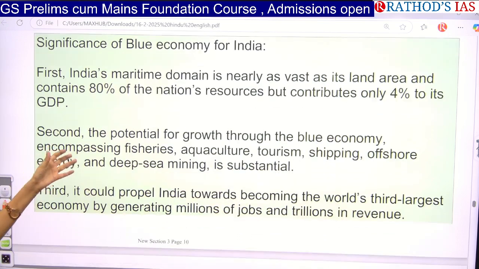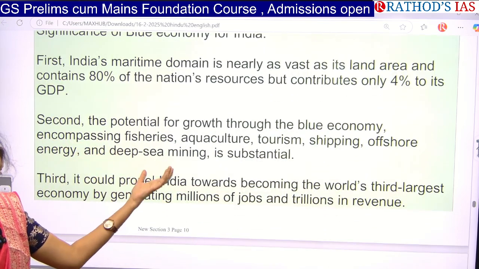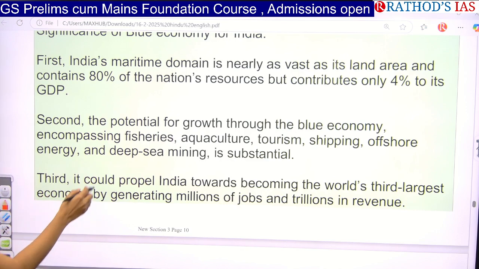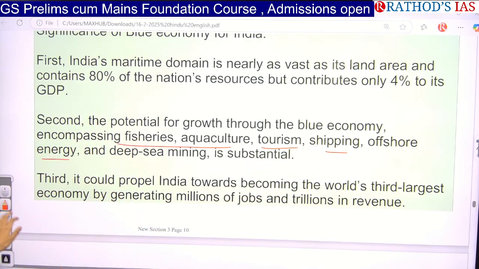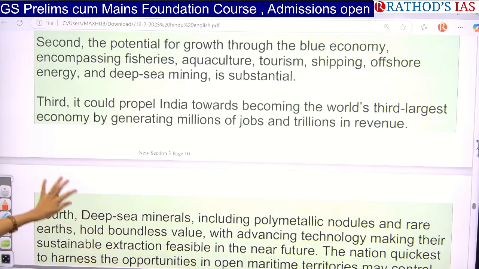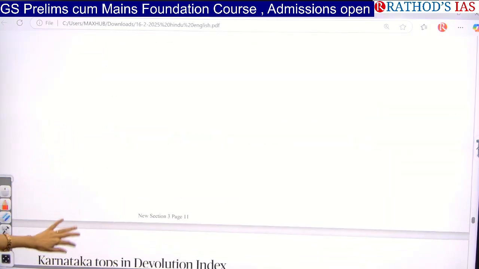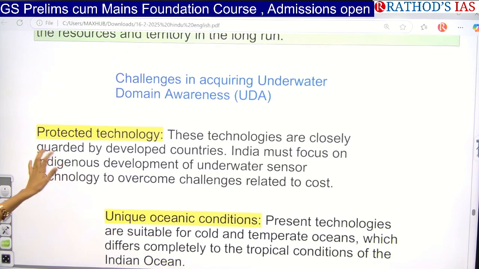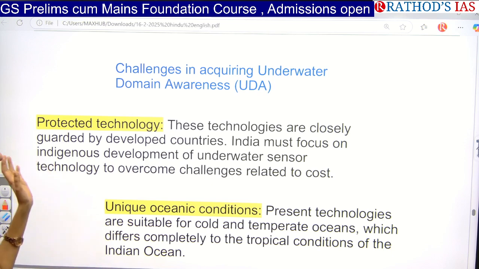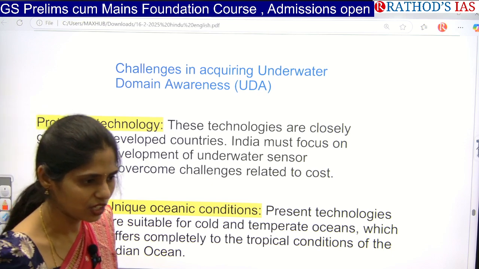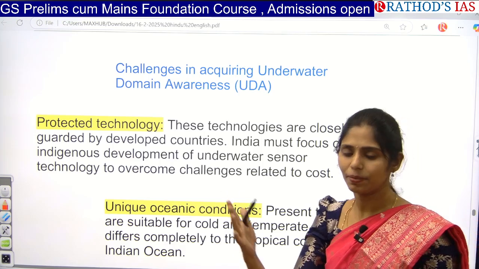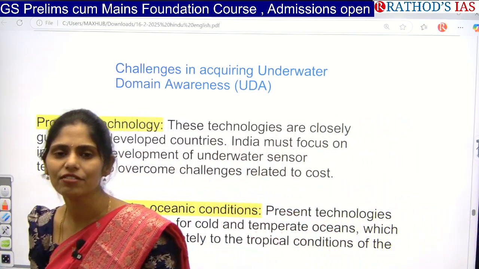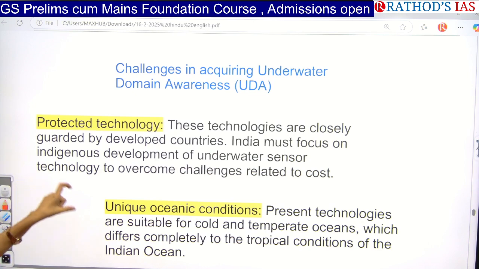And next one here is we also have potential for improving growth in this blue economy, like fisheries, aquaculture we can do, tourism we can do, shipping we can do, energy we can do, deep sea mining we can do. So all these have a lot of potential. And if you see the challenges we are having underwater, here we are not having the proper technology and we have our own unique ocean conditions. So if you're comparing the Indian Ocean with the North Sea, or the Atlantic Ocean or the Pacific Ocean, individual oceans have their own characteristics. So based on that, we need to make technology which is suitable for that region.